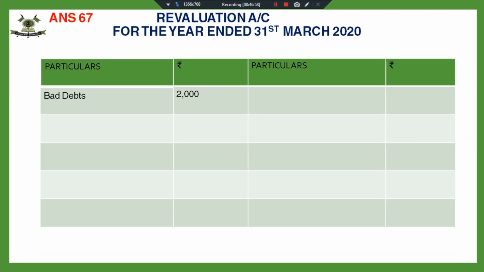Today you have your practice test from the chapter accounting for not-for-profit organizations. Go through the concepts clearly. If the concepts are clear, you will be able to attempt the subjective questions properly. Fine. We'll be taking up this next time.